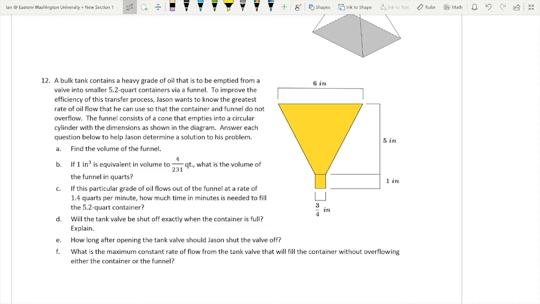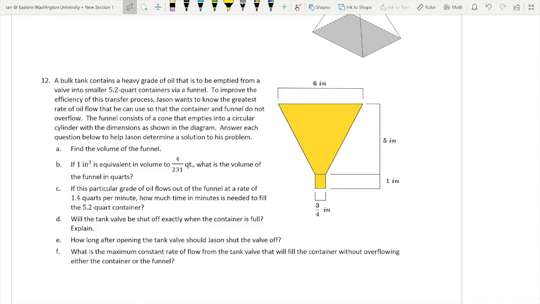So a bulk tank contains a heavy grade of oil that is to be emptied from a valve into a smaller 5.2 quart container via a funnel. To improve the efficiency of this transfer process, Jason wants to know the greatest rate of oil flow that he can use so that the container and funnel do not overflow. The funnel consists of a cone that empties into a circular cylinder with the dimensions as shown in the diagram. Answer each question to help Jason determine the solution to his problem.